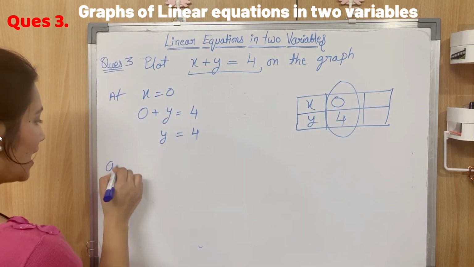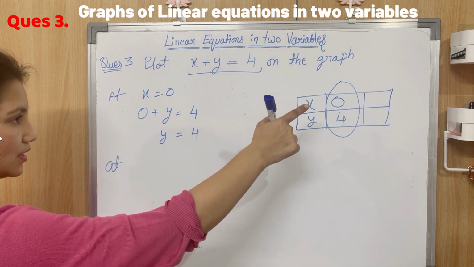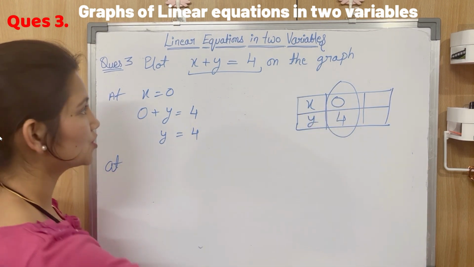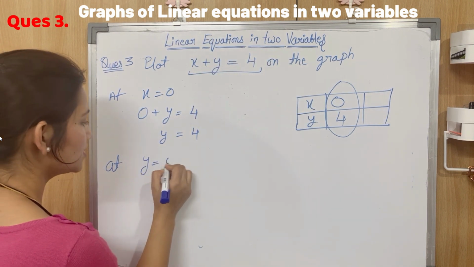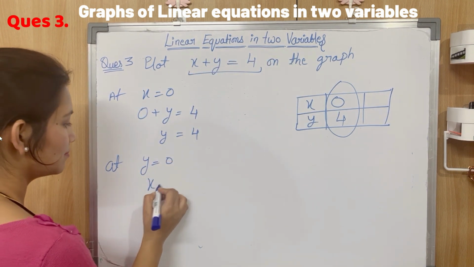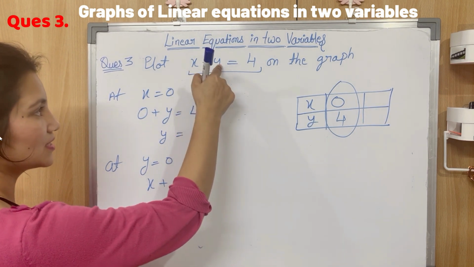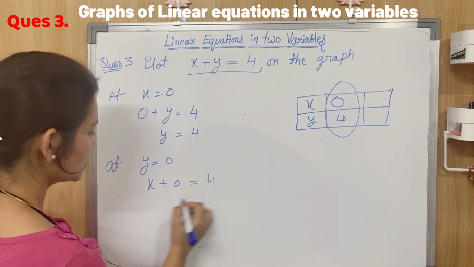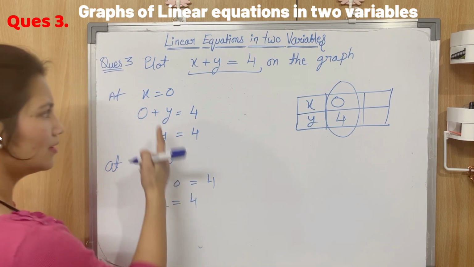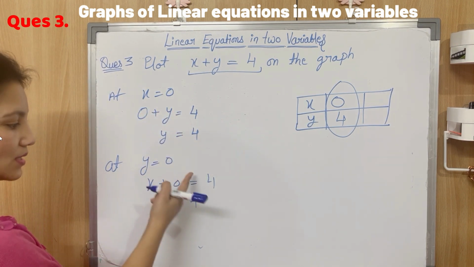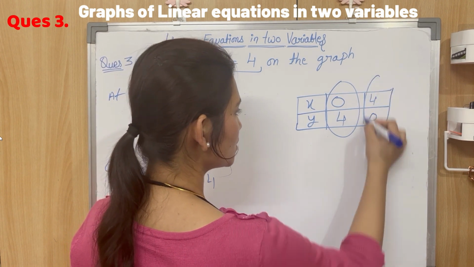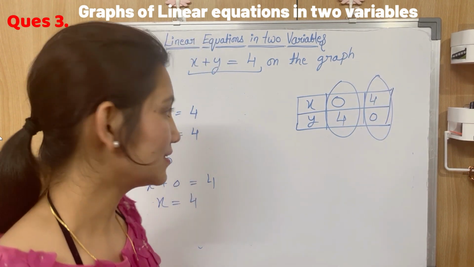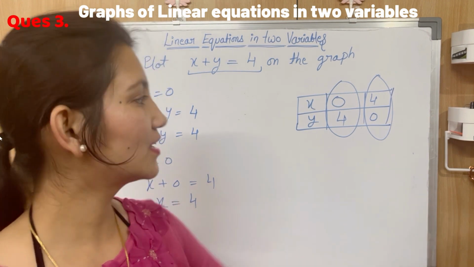Now I need a second point also. Second point means second solution. So let's assume y as 0. So at y equal to 0, x plus 0 is equal to 4. So x will become 4. At x equal to 0, y is 4, and at y equal to 0, x is 4. So this is my second point. And that's all I need to plot the graph of this line.